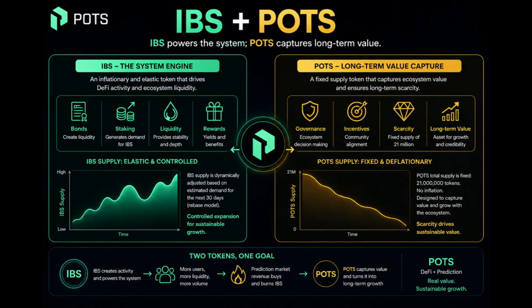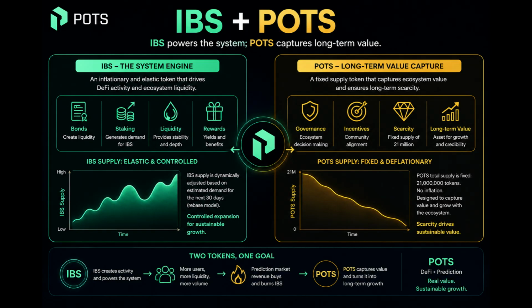POTS works with a two-token model, IBS and POTS. IBS is the engine of the system. It is used for bonds, staking, liquidity, and rewards. It is an elastic token, meaning it can adjust according to the needs of the ecosystem, but in a controlled way. On the other hand, POTS is the long-term value layer. It has a fixed supply of 21 million, it is not inflationary, and it is designed to capture the value generated by the entire ecosystem.